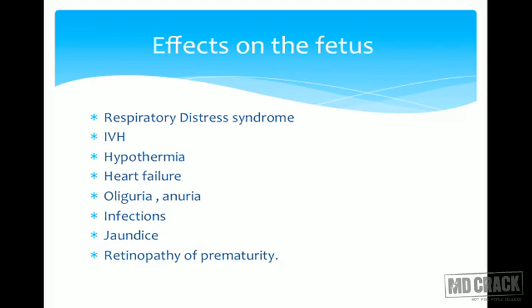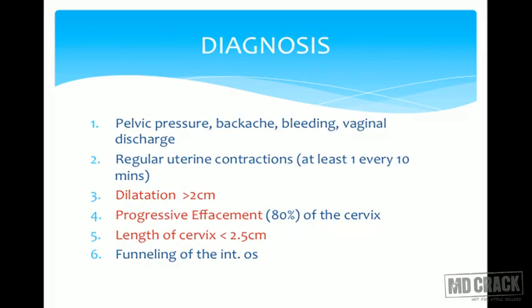Now we are concentrating on preterm, where the birth is taking place before 37 completed weeks of gestation. Usually the patient would have pelvic pressure, backache, bleeding or vaginal discharge to begin with.